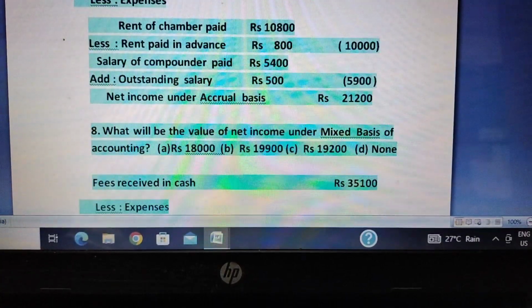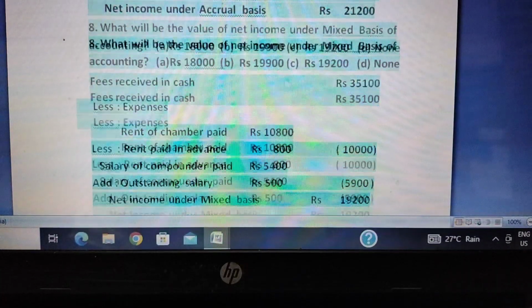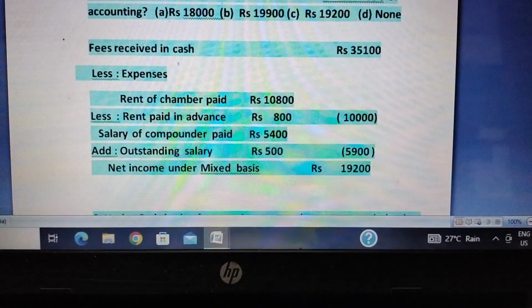Okay. And the last question, but not the least, is the mixed basis. Under mixed basis, while considering income, we consider only what is actually received. That is, while considering income, we follow cash basis. But while considering expenses, we follow the accrual basis. So fees received will be considered, but receivable will not be considered. But expenses paid will be considered, and also payable will be considered because it follows the mixed basis.